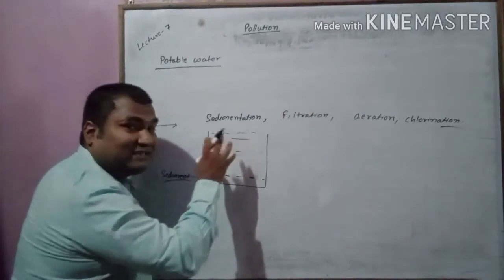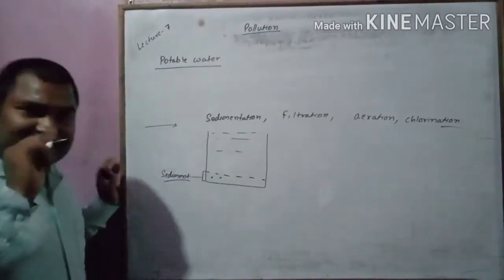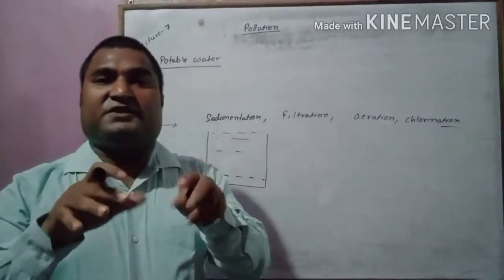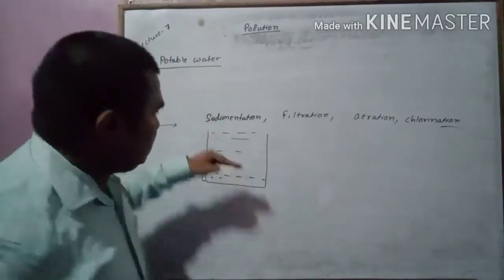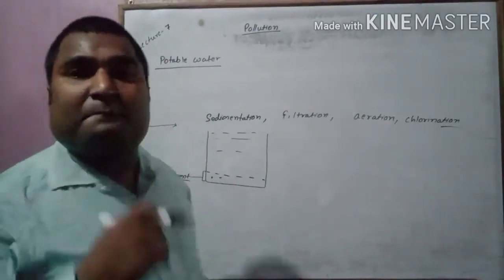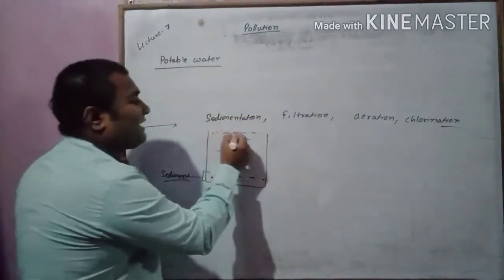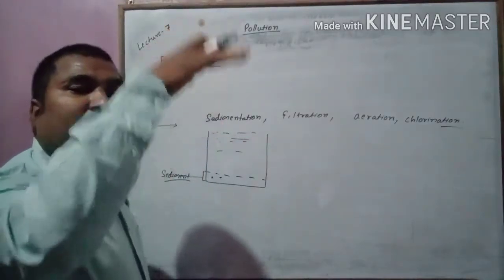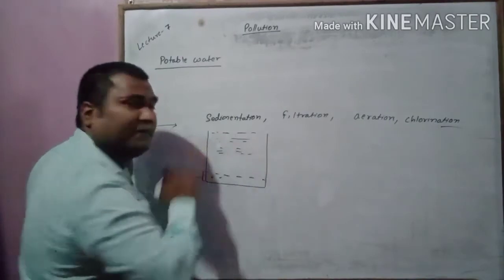This water is still not fit for consumption. So the next step is filtration. The particles which were heavy enough, the big ones, have settled at the bottom, but still some particles will be suspended. They will be floating on top or somewhere in the middle, their size neither very light nor very heavy, so they will be somewhere in between.